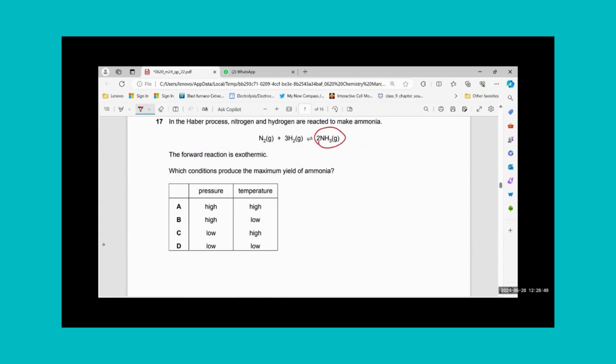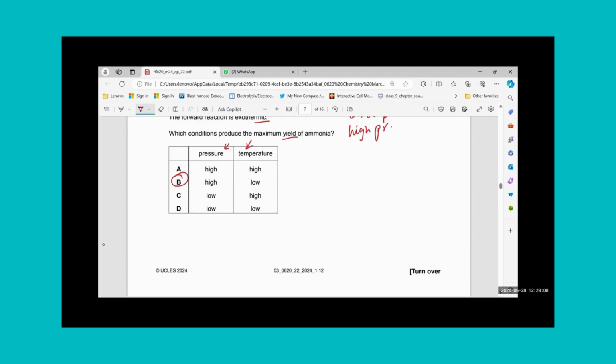We want more ammonia to be made, and they have given temperature and pressure effects. We know if we want more yield of ammonia, less temperature will help because it is an exothermic reaction for ammonia formation, and high pressure will help. So just find how high pressure and low temperature, that is giving me B.